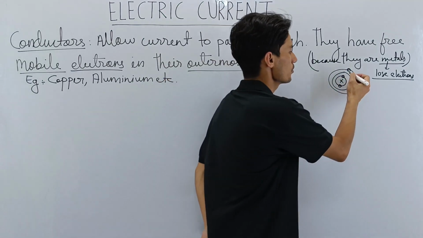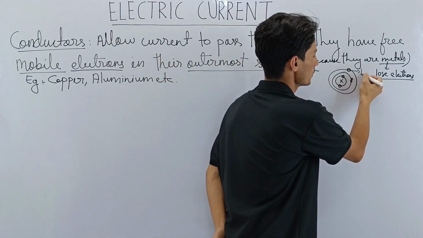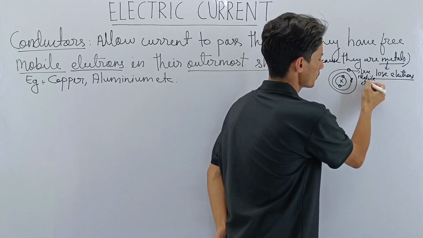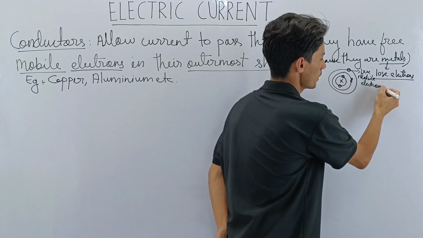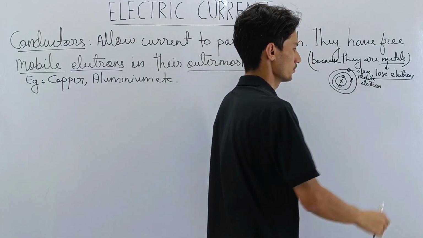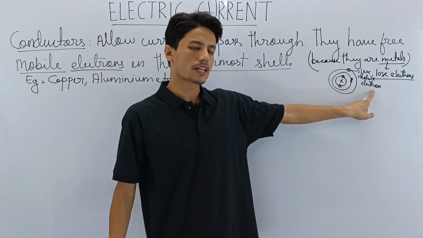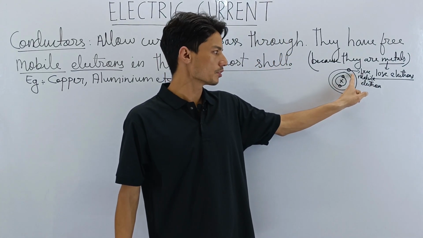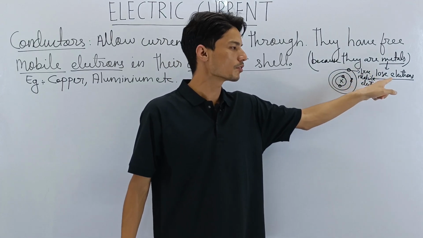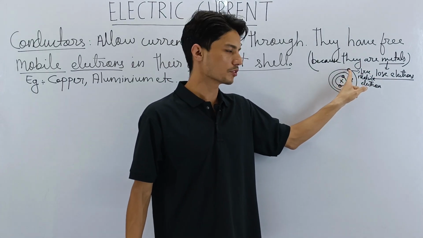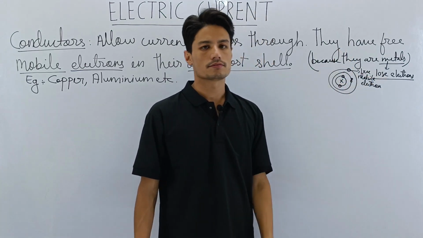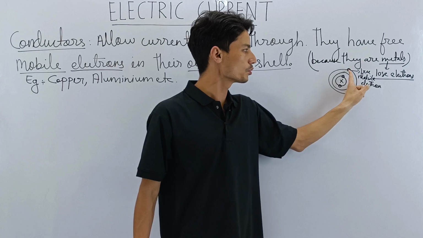So this is the free mobile electron, which means this is the electron which can move. This is the free moving electron. Not only that, if a non-metal comes here to bond with this metal, this electron will be given to the non-metal. So this metal will lose this electron and gain a positive charge, and when this electron leaves the metal, it will go to the non-metal, and then